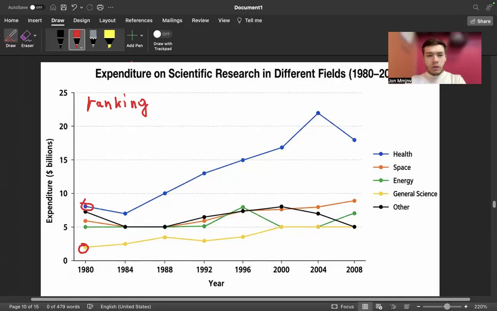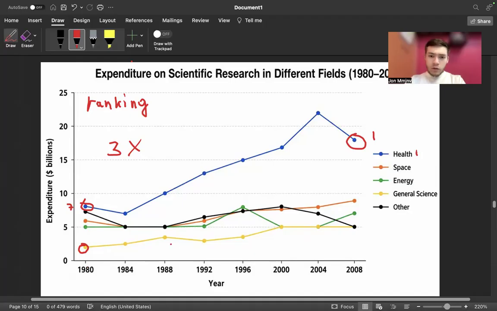Expenditures on science: most money was spent on health, least money on general science. And this increased over the period, from probably 7 to over 20, which is basically a threefold increase. And it stayed as number one. So health was number one, and it is still number one.